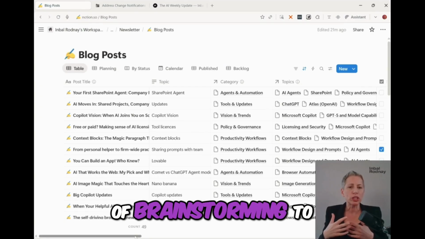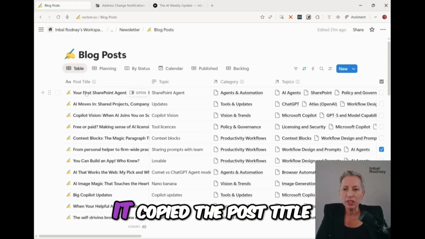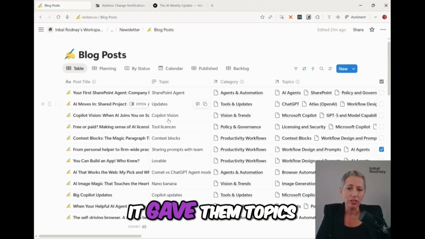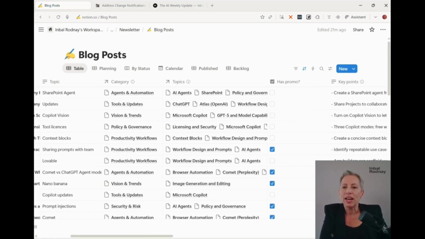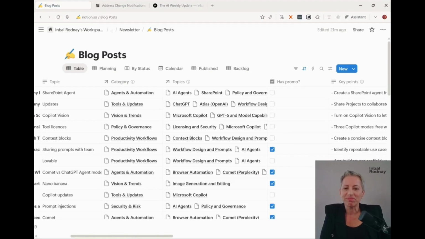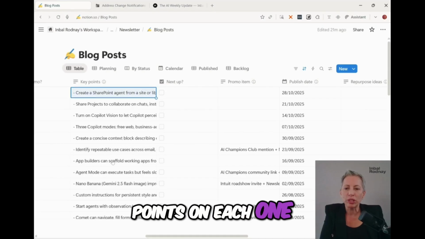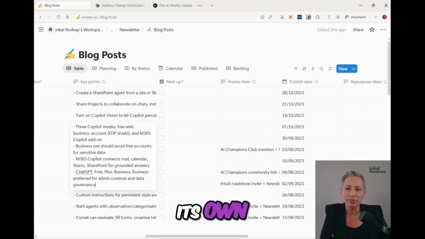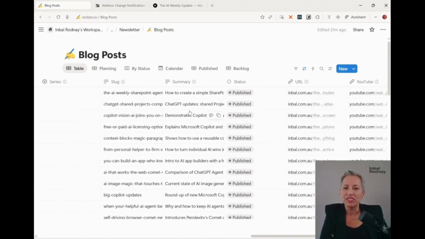We did a bit of brainstorming to begin with on what I'll need there and what I'm trying to achieve. So first, it copied the post title. It gave them topics. I gave it some examples of how I like my topics done. It gave them categories and topics on its own. I then asked it to list the key points on each one, which it did on its own, which is really useful for me. The date, the URL, a summary.